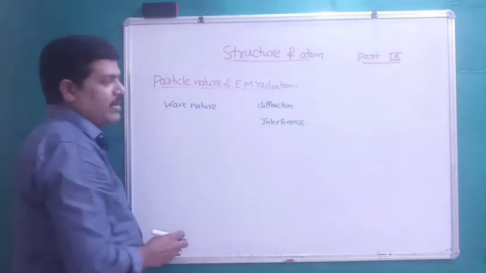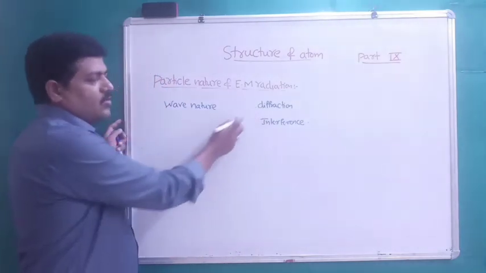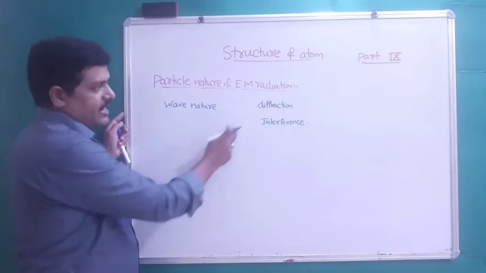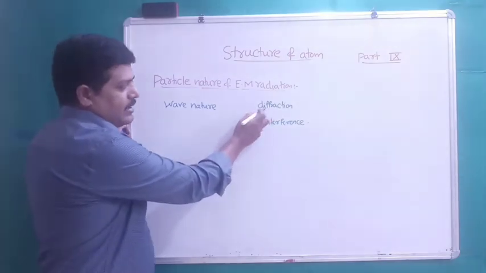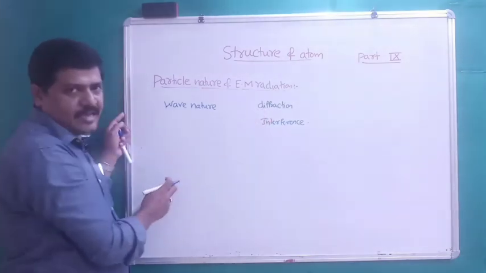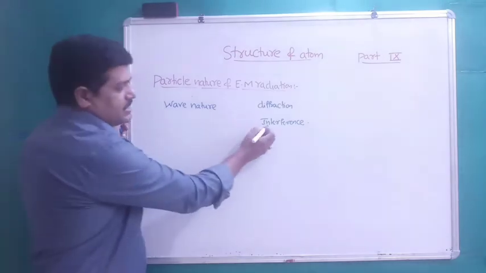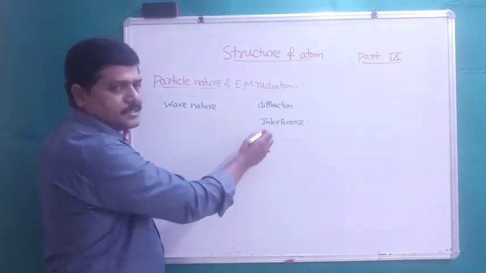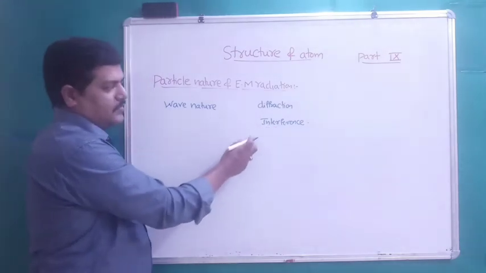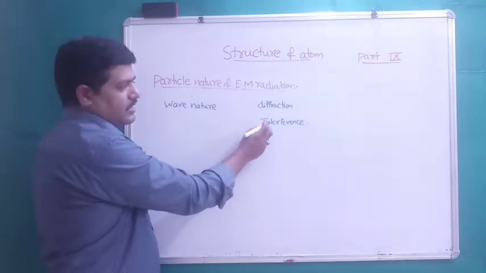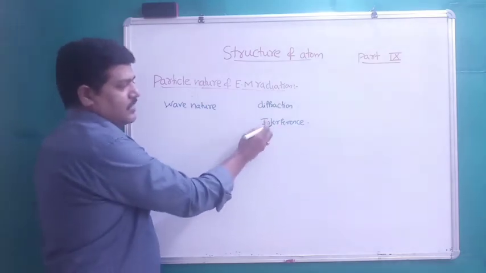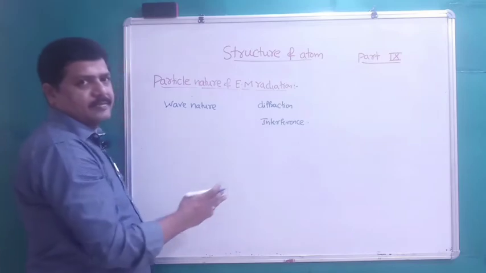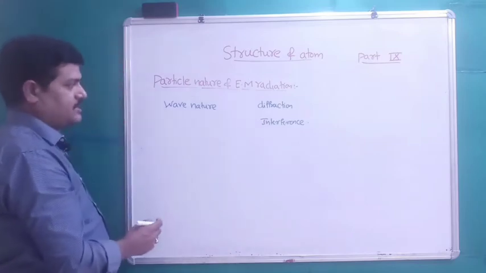Diffraction is bending of light wave around an obstacle. That is called diffraction. Interference is combining of two waves with the same or different frequencies to give a different frequency wave. That is called interference.